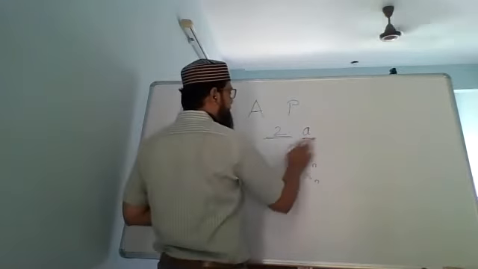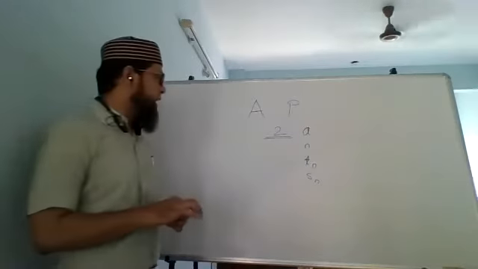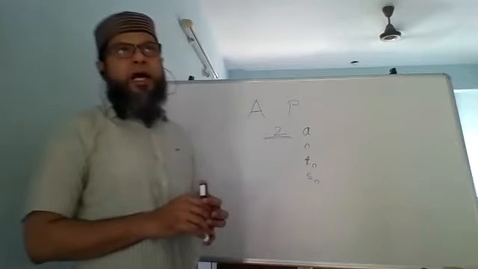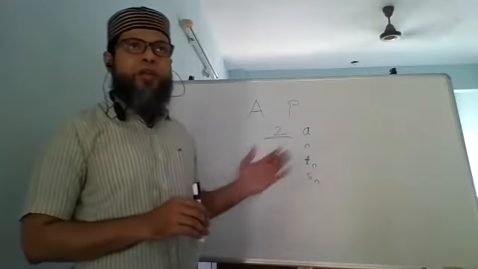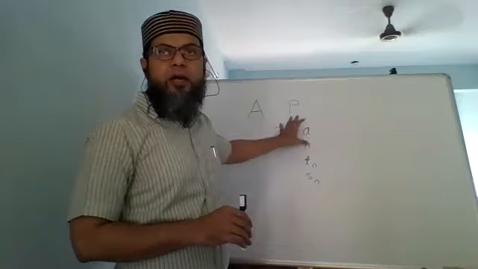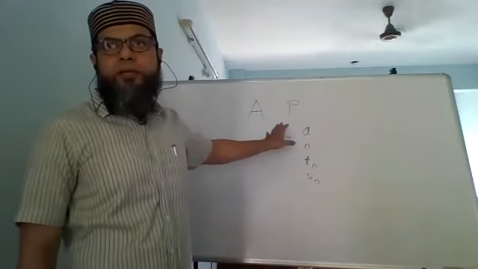If you can identify each of these terms, okay, what is A, what is N, what is TN, what is SN, if you can identify this, and if you know when to find N, when to find A, if all these things, these basic things you can do, you will get full marks in this chapter.